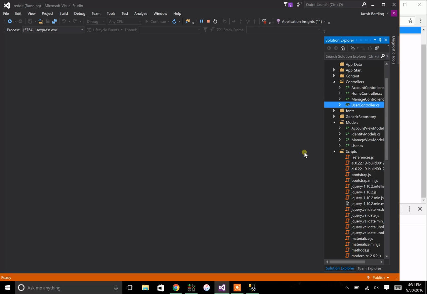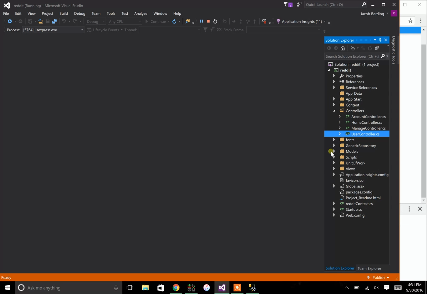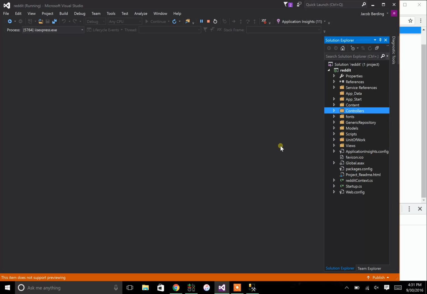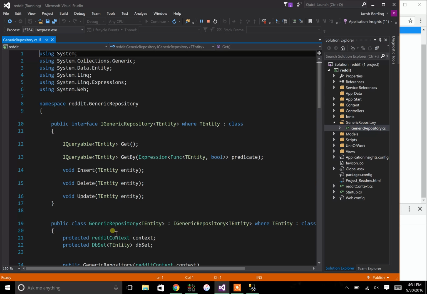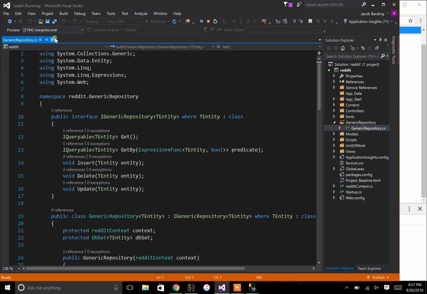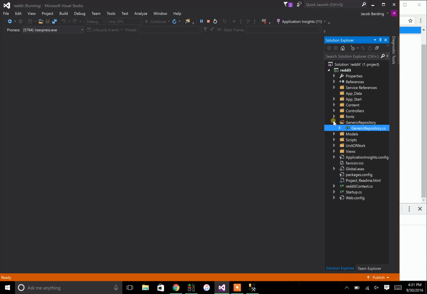So first thing, let's go over a little review here. I'm going to collapse all these guys down. So when looking at our setup, right, our unit of work and our generic repository are the two workhorses in our database. And I'm just going to give you those by default. The generic repository you actually will never touch. It is what it is. No need to even look at that file again. The unit of work, though, you will touch.